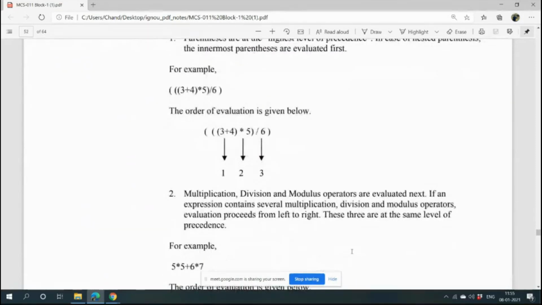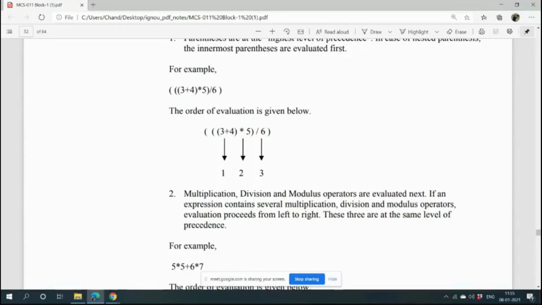And the priority of operators. Suppose in your equation, this sort of expression is given. From your school's BODMAS rule, the order is: bracket is the number one category, then multiplication, then division, then minus.